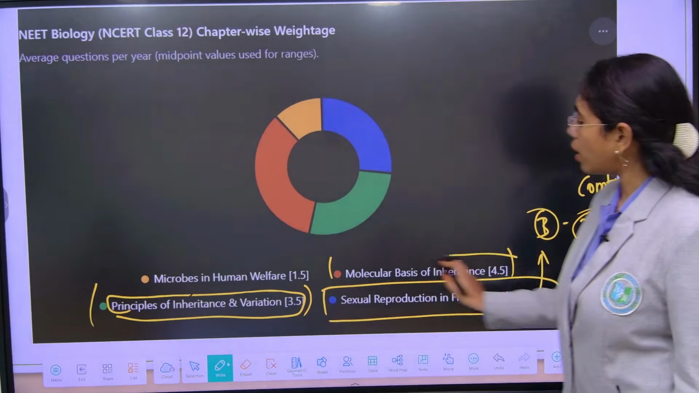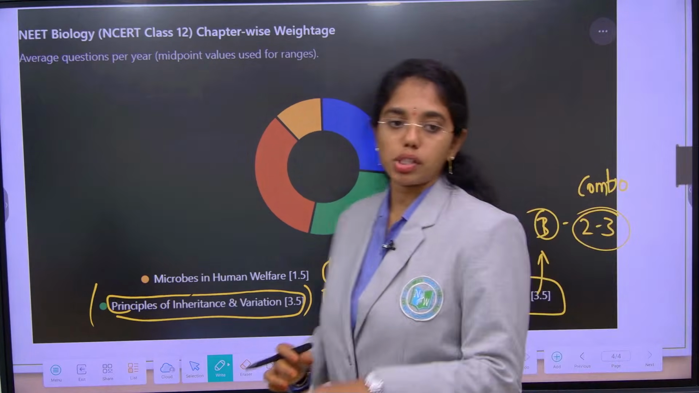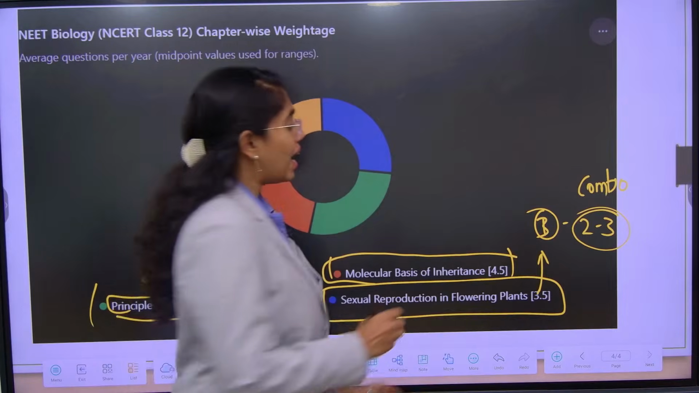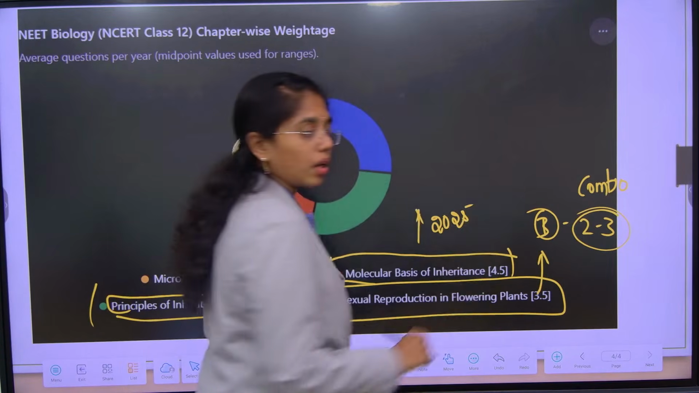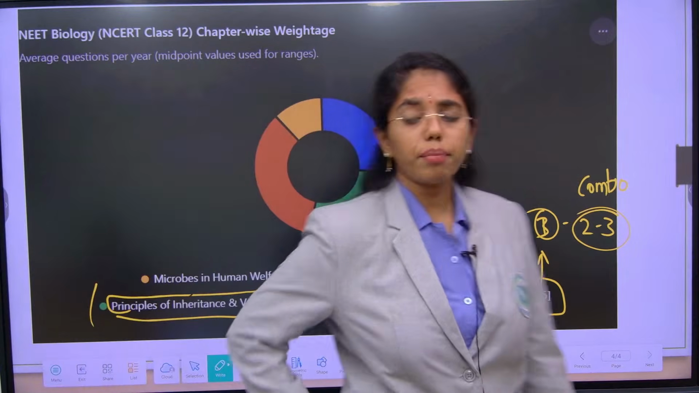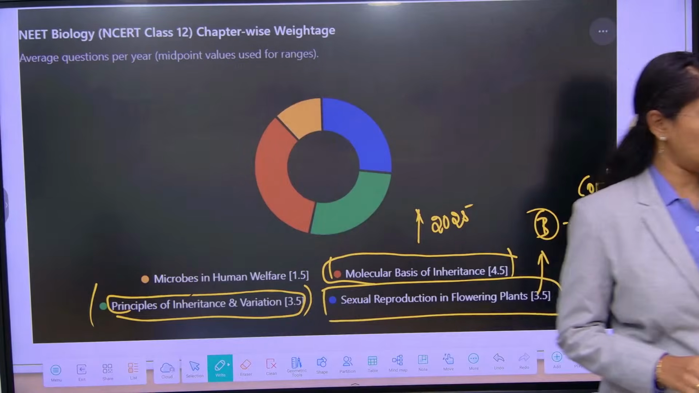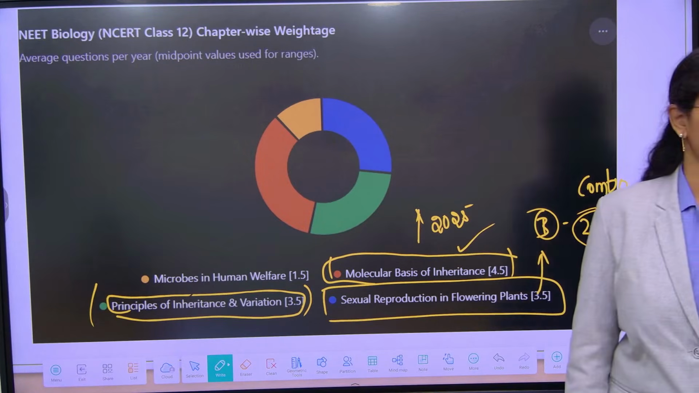Next is molecular basis of inheritance. The number of questions from Mol Bio has increased from the year 2025. Before that it was around 3 to 4 questions, but from NEET 2025 we can see 5 to 6 questions just from this chapter.